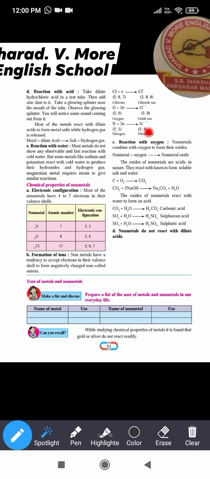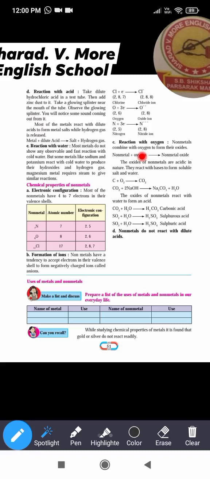When we compare protons and electrons, there are 3 extra electrons, and those electrons bear the negative charge, and because of that nitrogen now has 3 negative charges. It's clear now.